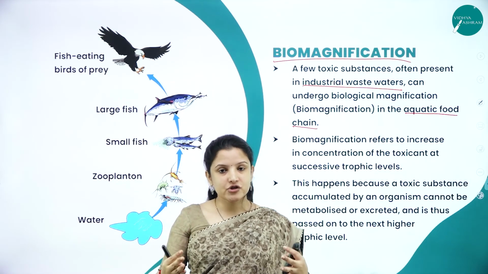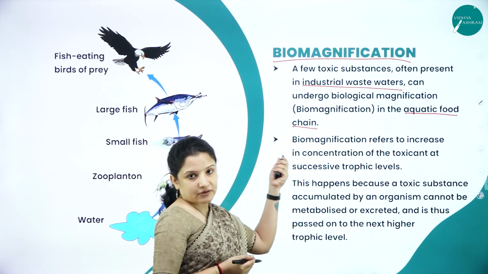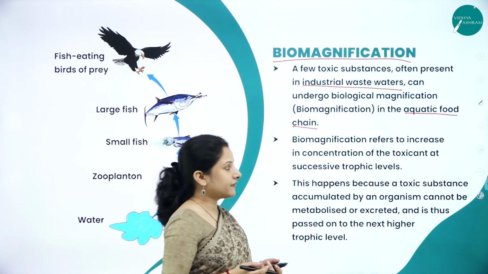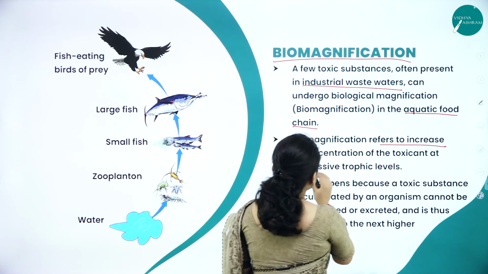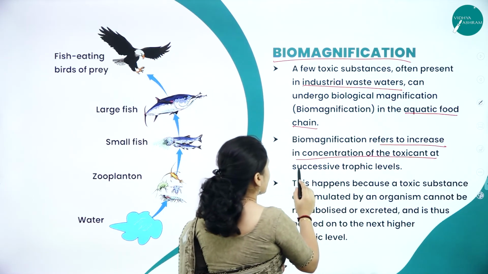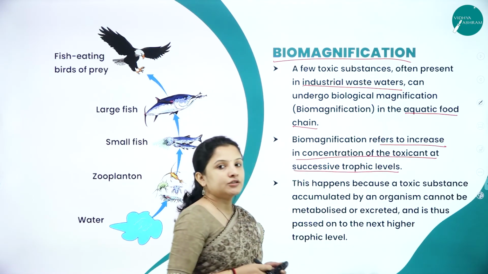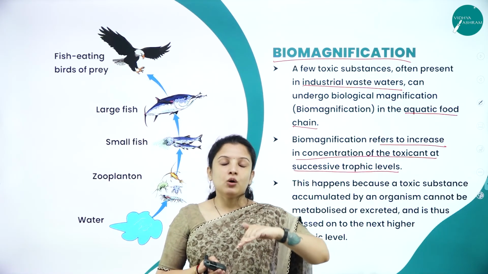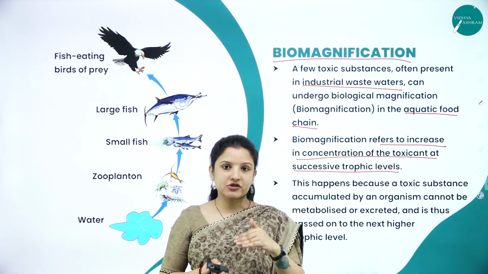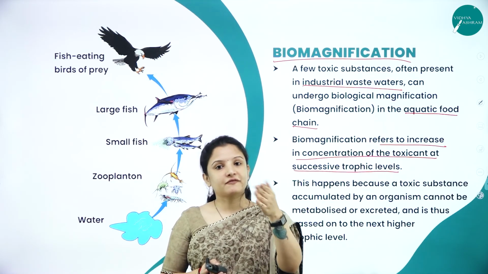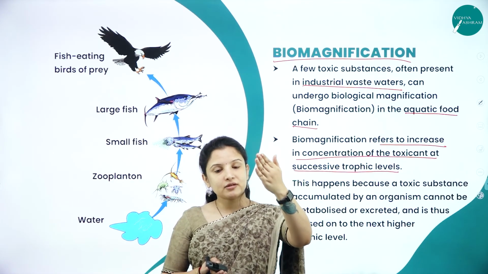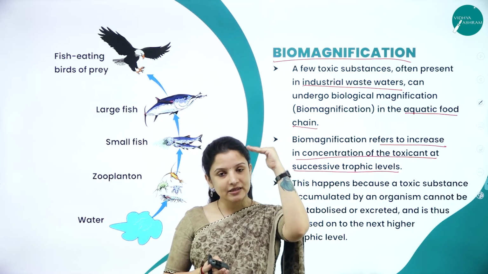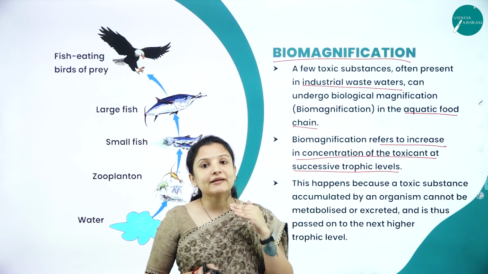So, trophic level, food chain, all that you have studied in the previous chapter in 2nd PUC, right? So, biomagnification refers to increase in concentration of the toxicant at the successive trophic level. The amount of toxic when it is in the water is of so much concentration. The organism that feeds on fish in that particular water, the concentration in the fish will change, and at the next trophic level the organism feeds, the concentration would have changed. Likewise, at each trophic level, the concentration tends to increase.